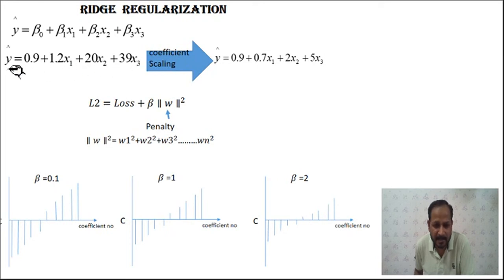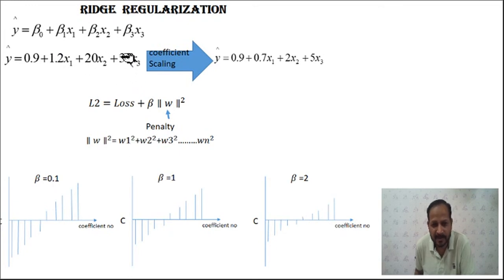Similarly, there may be n or a thousand features, and everywhere the x1, x2, x3 values will be different, while the coefficients are the same. The coefficients 39 and 20 are very large values, so we have to do the calculation with these higher values, and the computational complexity for this weight vector is very large.